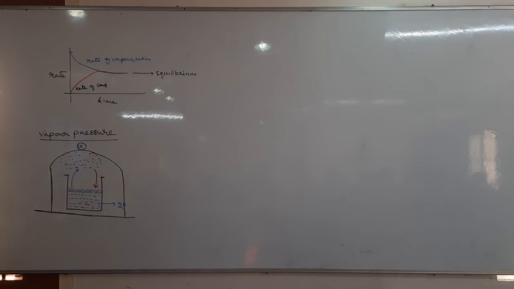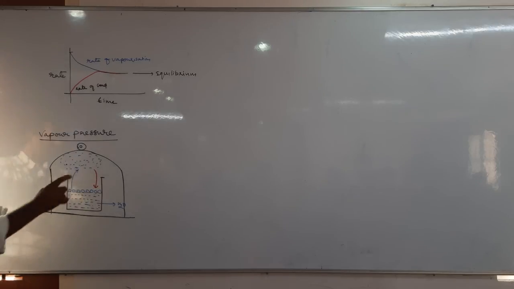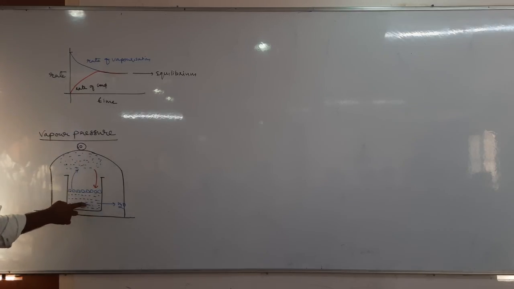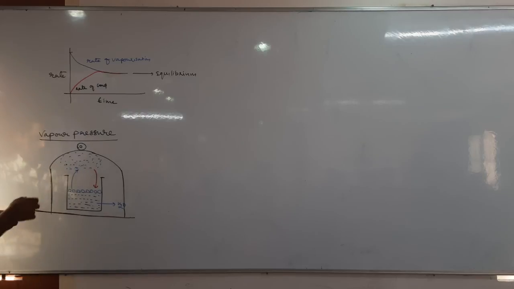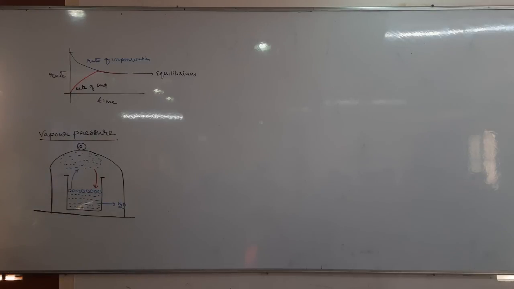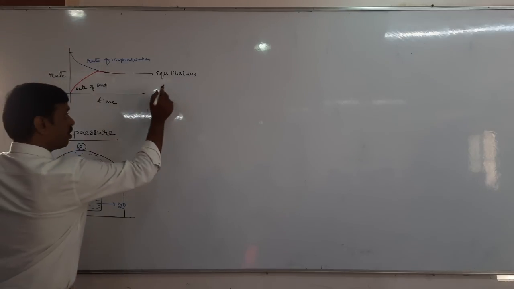Then how do you define vapor pressure? Vapor pressure is the pressure exerted by the vapor of a liquid when vapor and liquid are both in equilibrium at a given temperature. So how do you define vapor pressure?